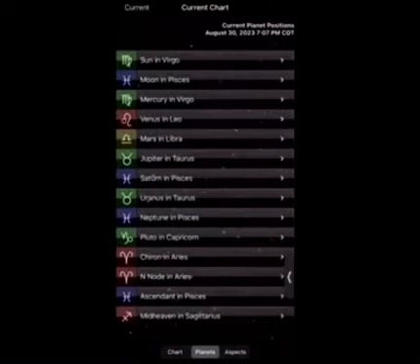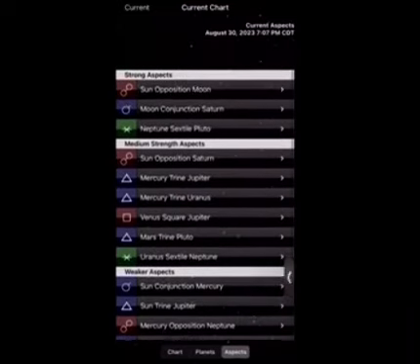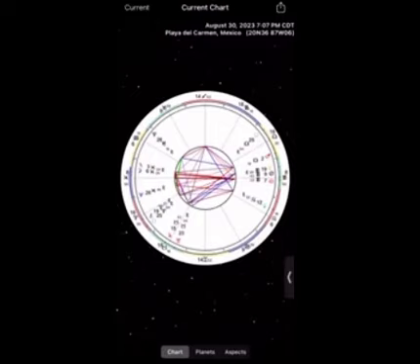Okay. Also, if you want to get into the aspects of what's going on, you can click on the bottom where it says aspects, and it will give you the strong, medium, and weak aspects for current. So for right now, some of these things are going to change based on the day and time because energy is moving, but at least you know how to find what's currently going on. This is the current chart for right now. It's 7:07 p.m. CDT, which is where I am right now, right? This is the current chart. So if you put your information in, it'll give you that, right?